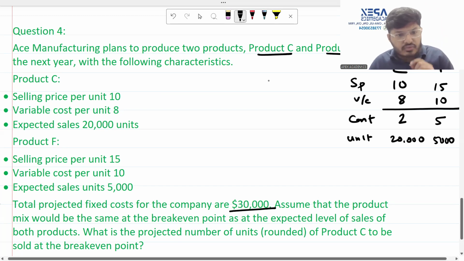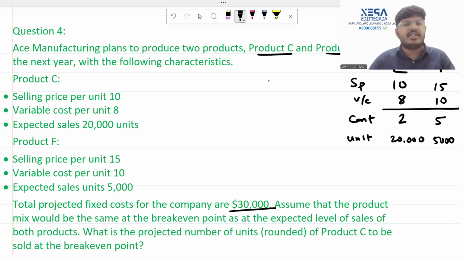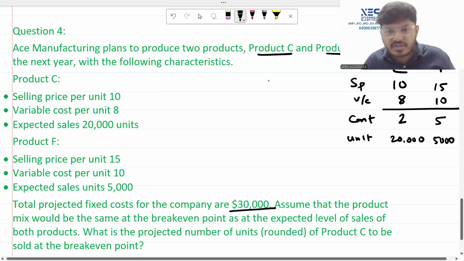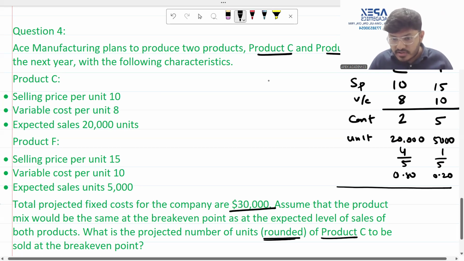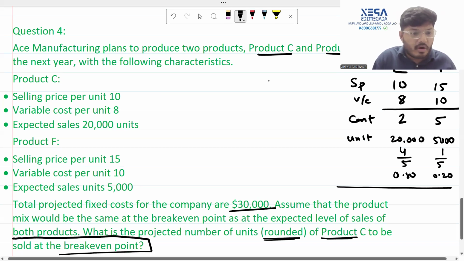Assume that the product mix would be the same at the break-even point as at the expected level of sales, meaning that this product mix of 20 is to 5, that is 4 is to 1, that is nothing but 4 upon 5 and 1 upon 5, which is nothing but 80%, and 20% is continuing throughout. What is the projected number of rounded off units? This is important. Rounded off units of product C to be sold at the break even point.